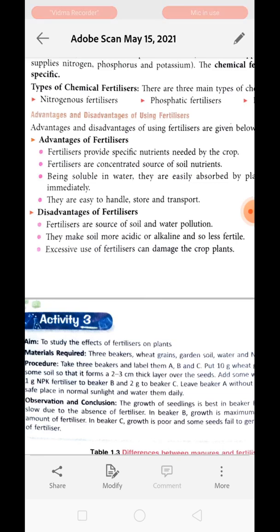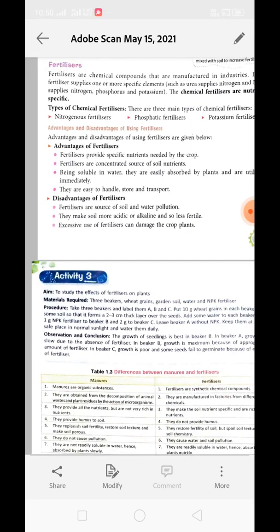Understand, if we use an excessive amount of fertilizer, it will also affect the crop plant. So it is not healthy to use excessive fertilizer, because it causes soil pollution, water pollution, changes the chemistry of the soil, and makes the soil barren. Understood? It even damages the main crop plant.